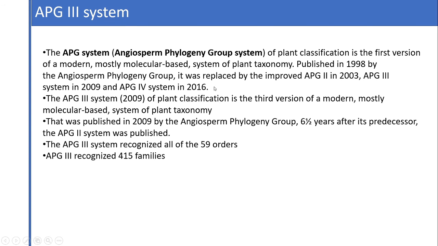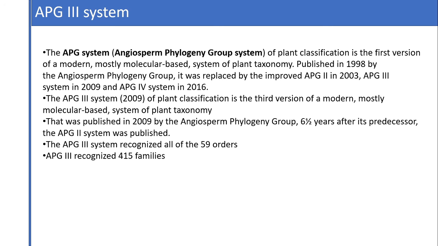So this is the most advanced type of angiosperm classification system, proposed by the Angiosperm Phylogeny Group. The APG third system, proposed in 2009, is the third version of this modern and mostly molecular based system of plant taxonomy, published in 2009 by the Angiosperm Phylogeny Group.